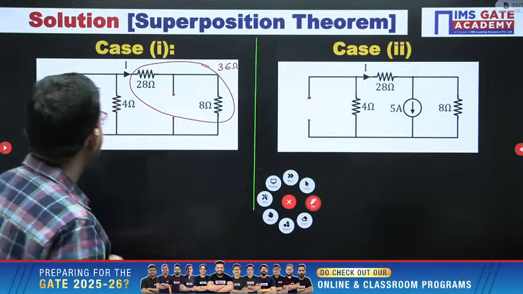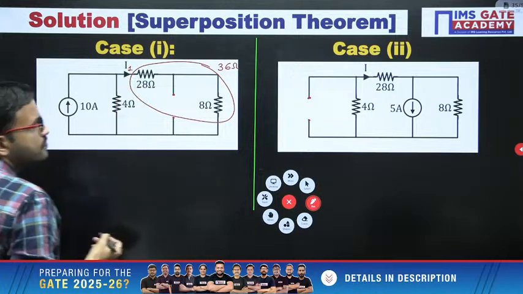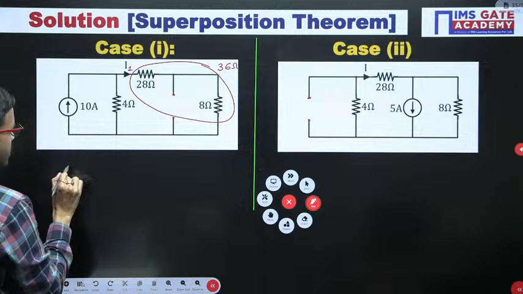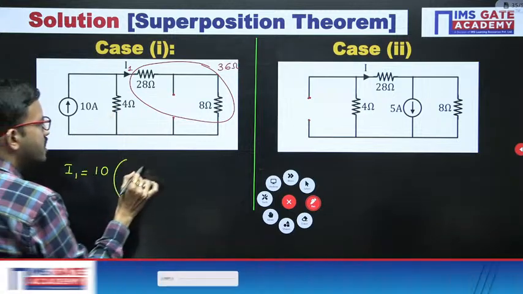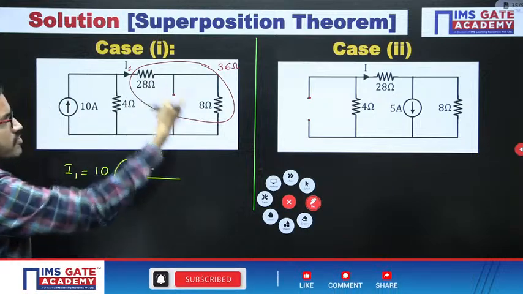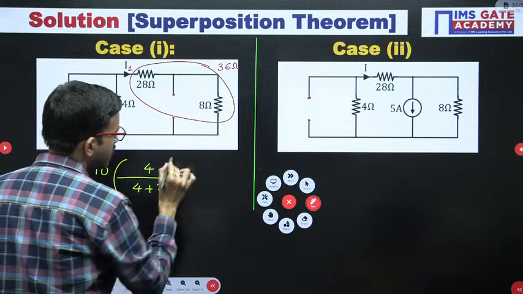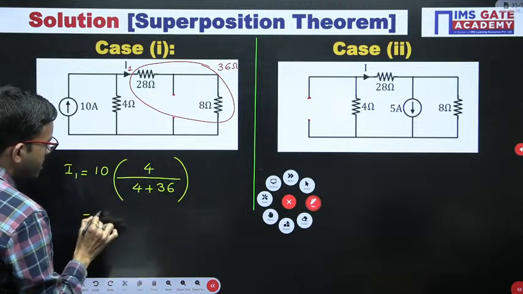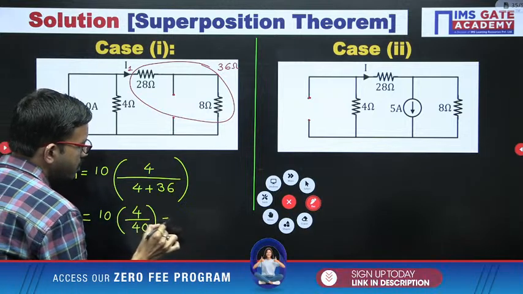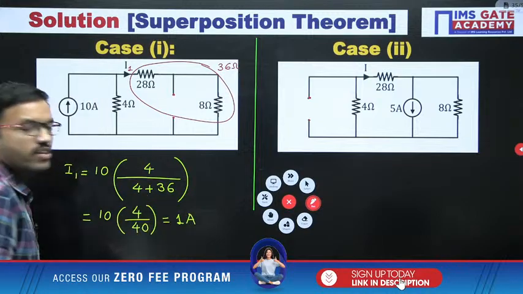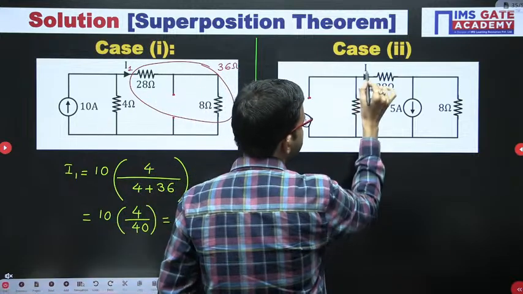Here in case 1, I am assuming the current I1. I1 equals the supply current 10 ampere times the opposite arm resistance, that is 4, divided by the sum of the resistances, 4 plus 36. So here you get 10 into 4 divided by 40. That means you get 1 ampere. Similarly, in case 2, I am labeling this current as I2.